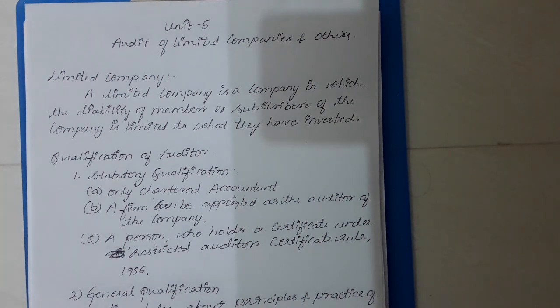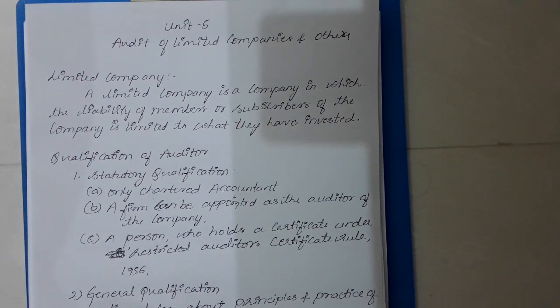Number 5, audit of a limited company and others. In this chapter we will be studying appointment of an auditor, qualification and disqualification of an auditor, powers, duties and liabilities of an auditor, audit of educational institution, audit of insurance company, and audit of cooperative society. These are all the topics we will be studying in this unit.